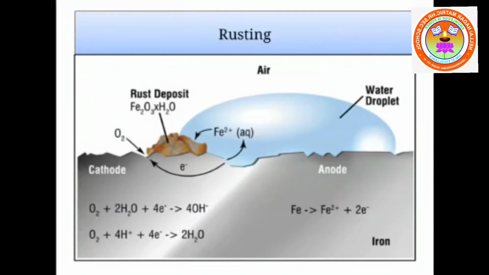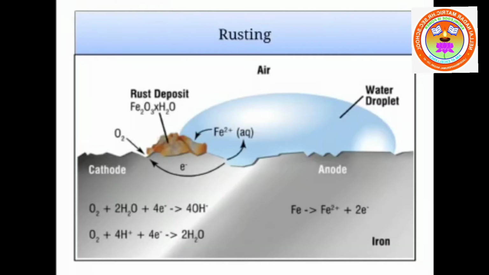Those electrons are absorbed by the moisture, water, and they get converted to hydroxide ions, OH- ions. As a result, the iron particles get rusted, and the chemical formula for rust is Fe2O3.xH2O, ferric oxide with x molecules of water. So this is rusting of iron.